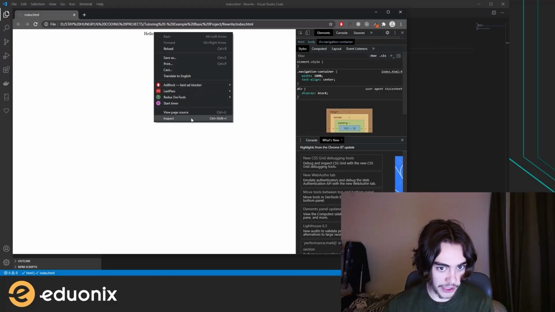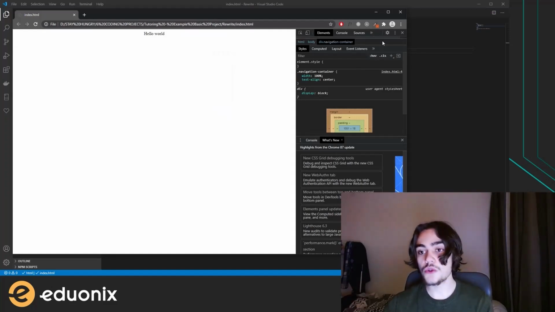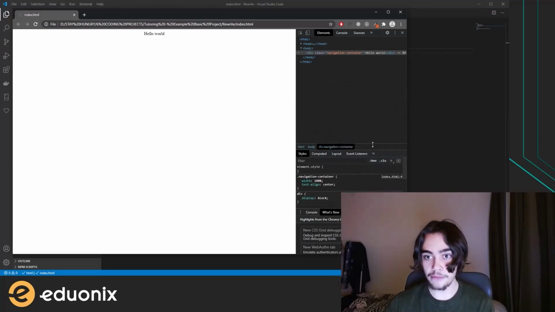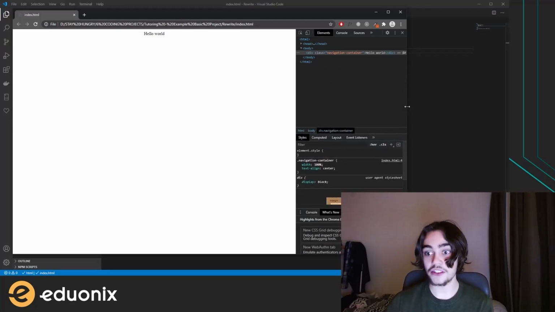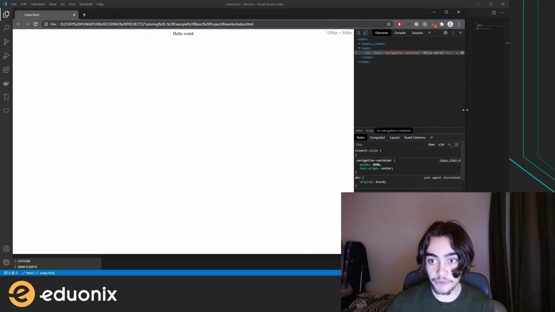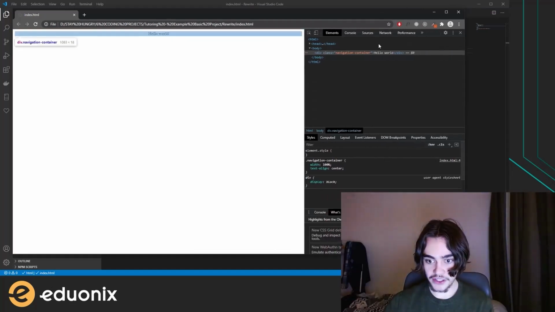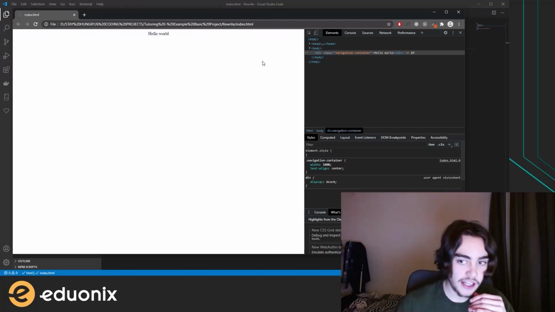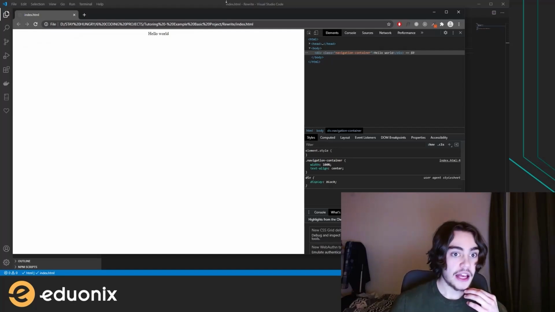If you right click anywhere on a page and click inspect, you can actually see the CSS, HTML, and what have you that make up the site we're looking at. This is super useful for debugging your own code. We can see here navigation container, we see the width, and if we hover over it, we can even see the box that is encapsulating this content. So we can tell that the width did indeed change, even though the text isn't spanning that.